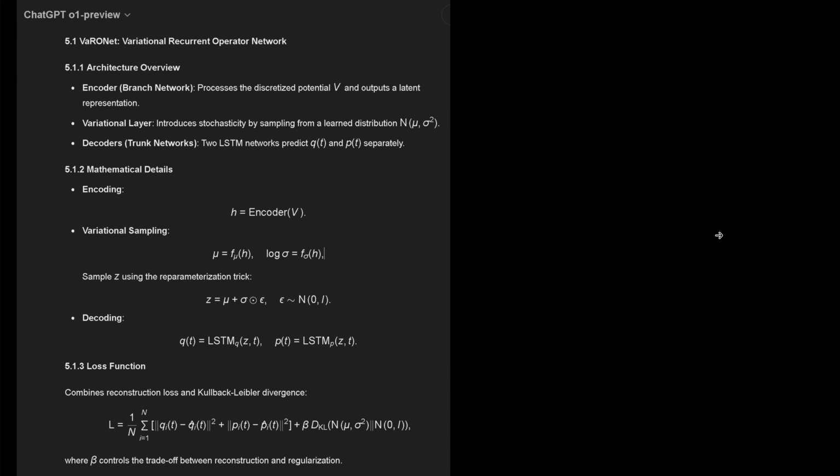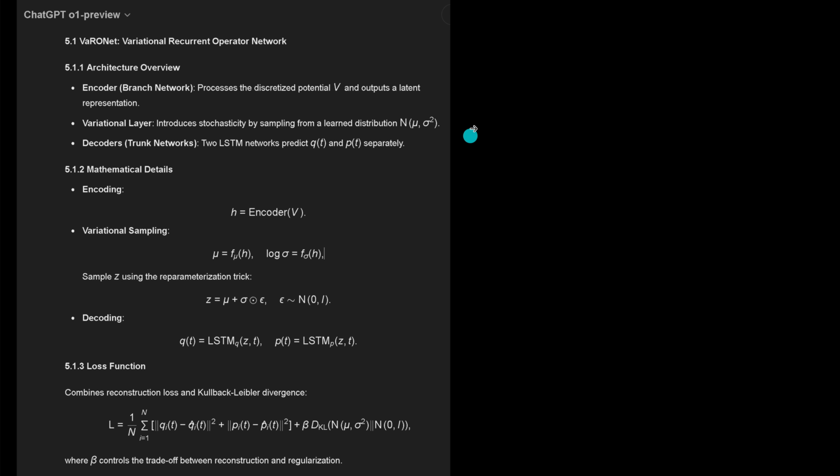So interesting. What is also impressive here: I asked ChatGPT o1-preview to explain VaROnet. And after 5 seconds, it came up with an architecture overview, mathematical details for the encoding, variational sampling and decoding with LSTM. Beautiful. It combines the loss function. So it could extract all of this from the literature within seconds, and I need, I don't know, 1 hour, 2 hours to read a paper.